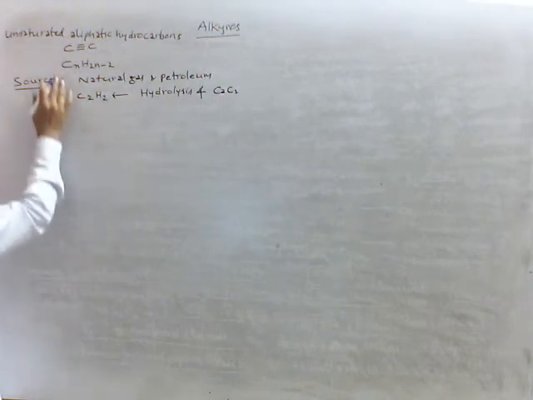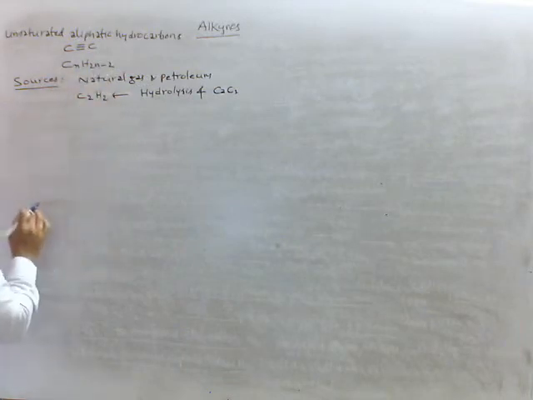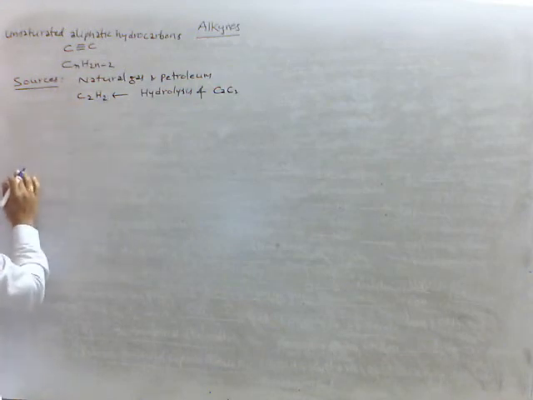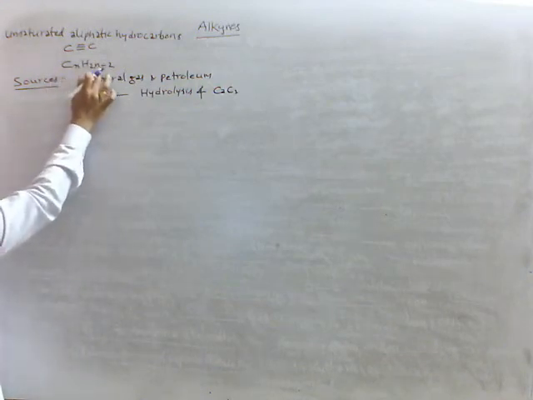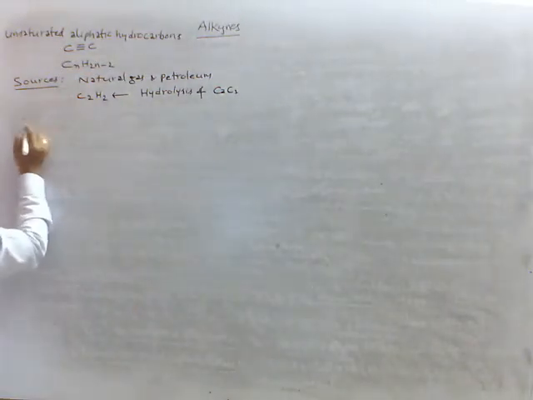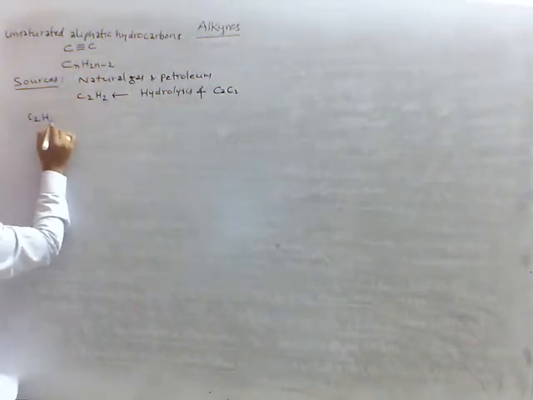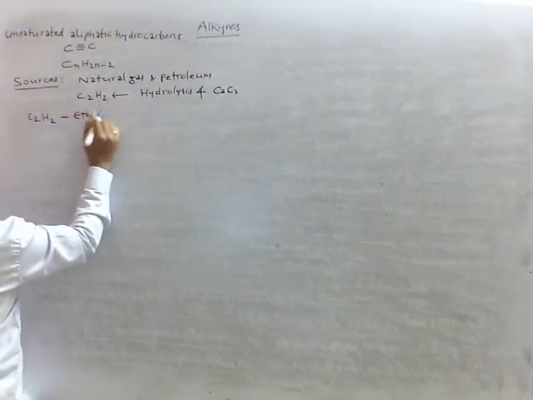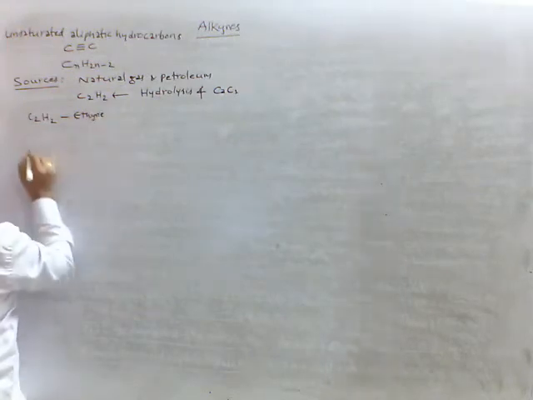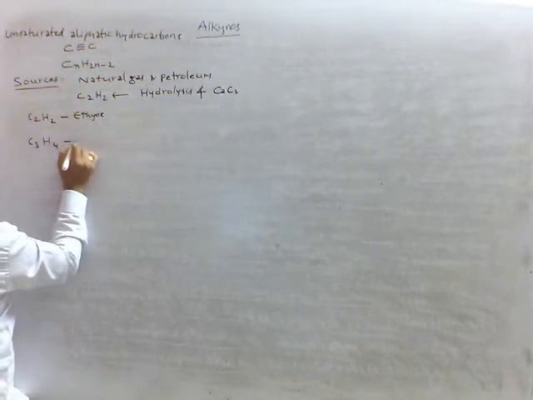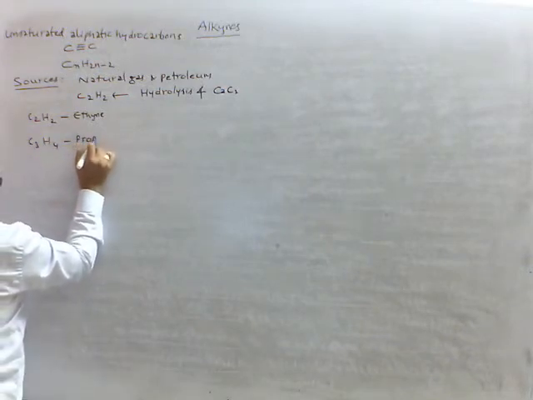Next, first 10 members of the series we can take here. First one, n value I am taking 1. That compound does not exist. Second onwards it is existing. Now n value 2, 2 twos 4, 4 minus 2, 2. So here first C2H2, this we call as ethyne. C3H4, this we call as propyne.